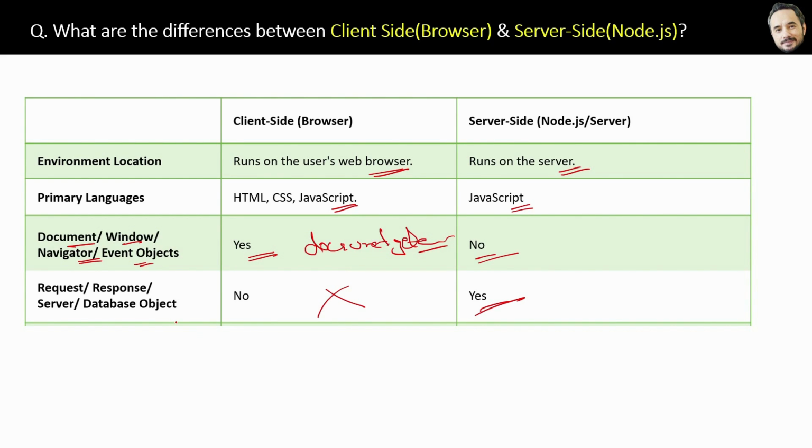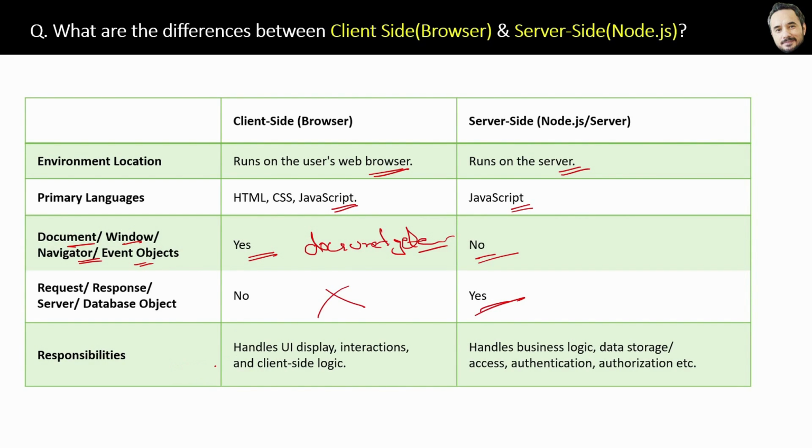Okay, last difference is the browser's responsibility is to handle the UI display, interaction of the users and the client side logic, whereas the server side or Node handles business logic like data storage, access, authentication, authorization, etc. Great. So these are some differences between how the client side executes JavaScript and the JavaScript in the server side Node.